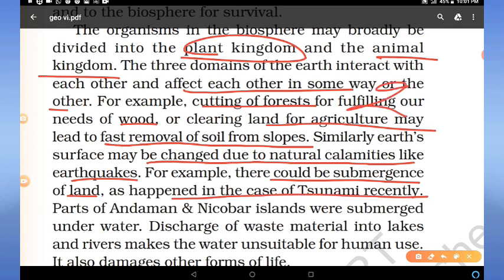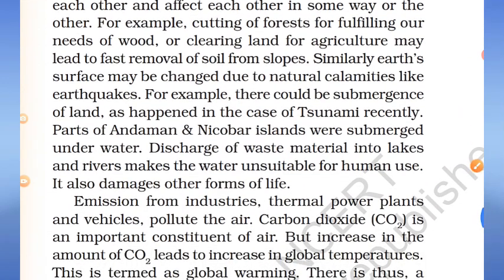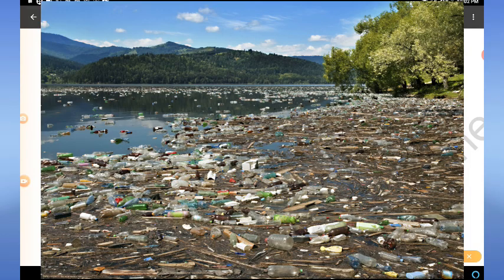In 2004, due to tsunami, our southernmost part was submerged in water. Indira Point, situated at 6 degree 4 minute northern latitude, was submerged in water. Discharge of waste materials into lakes and rivers makes the water unsuitable for human use, because that is pollution of water.